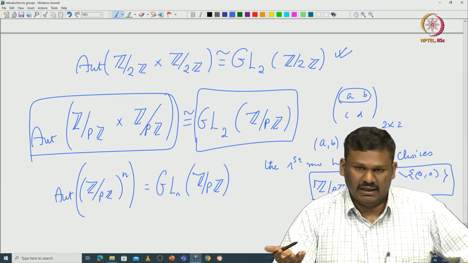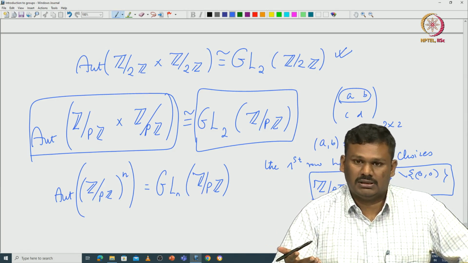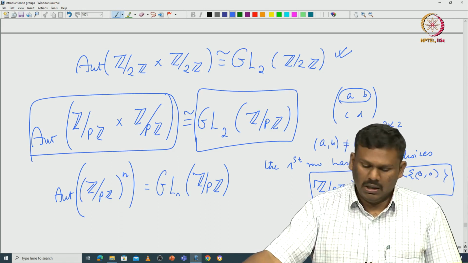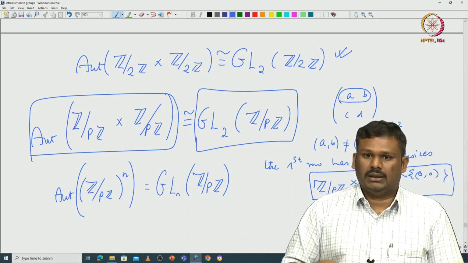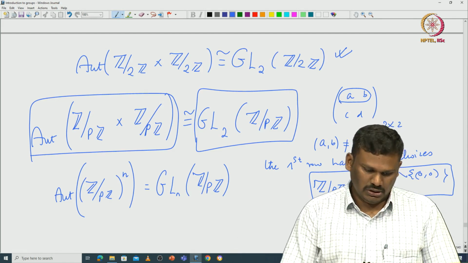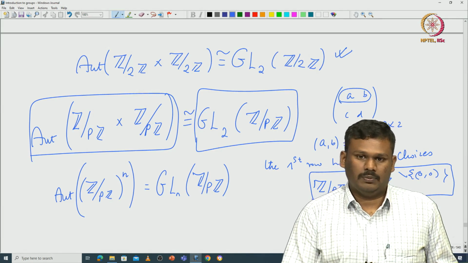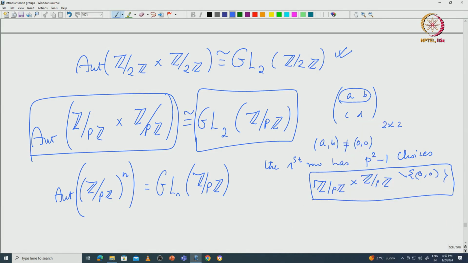Especially when it is finite, we have very explicit formulas. That is what this calculation tells us. I will stop here, and maybe we will do some more examples of computing automorphisms of groups in the next class.